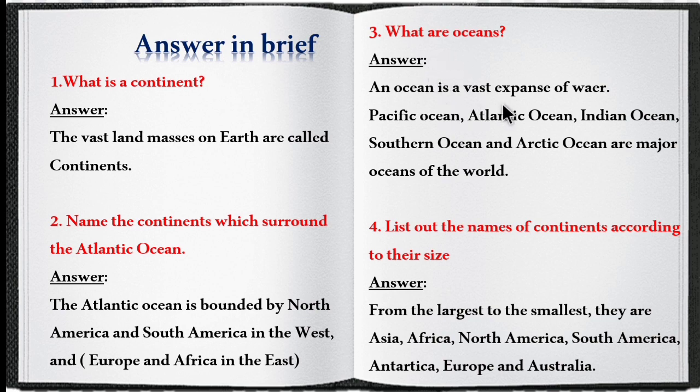Third question, what are oceans? An ocean is a vast expanse of water. Pacific Ocean, Atlantic Ocean, Indian Ocean, Southern Ocean and Arctic Ocean are major oceans in the world. Fourth question, list out the names of continents according to their size. From the largest to smallest, they are Asia, Africa, North America, South America, Antarctica, Europe and Australia.